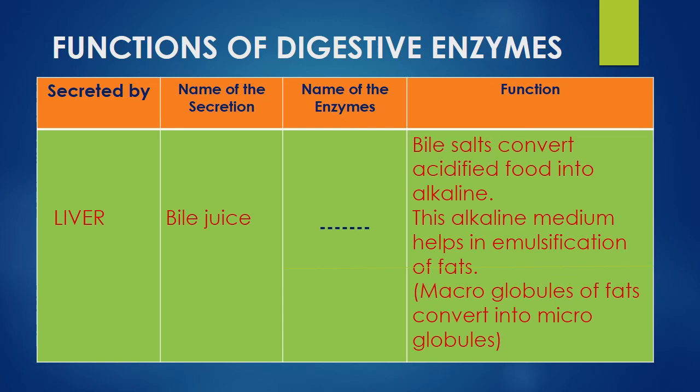The next chemical substance which helps in the process of digestion is the bile juice. This bile juice is secreted by the liver. The bile juice doesn't contain any enzymes, but it contains many bile salts. What is the function of these bile salts? Bile salts convert acidified food into alkaline. Also, this alkaline medium helps in the emulsification of the fats. That means the macroglobules of the fats are converted into microglobules.